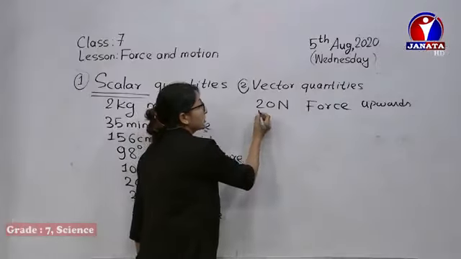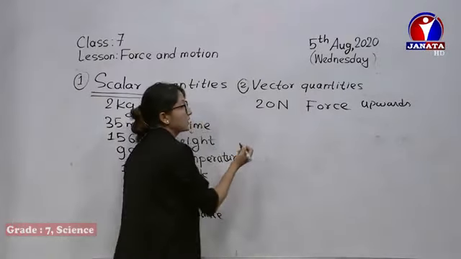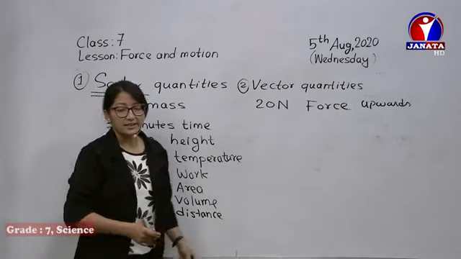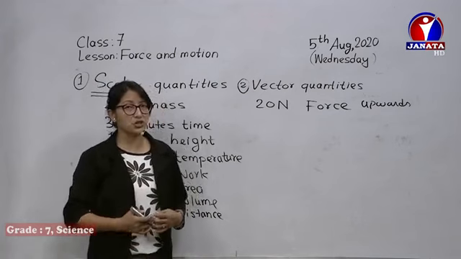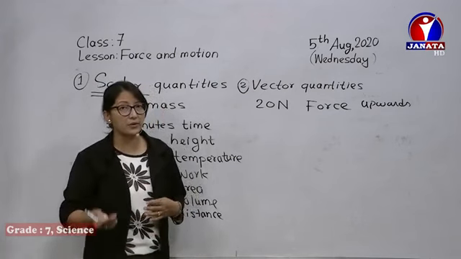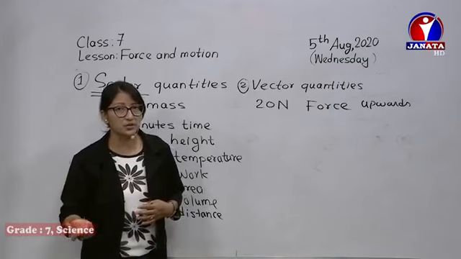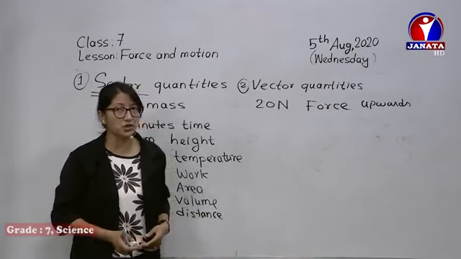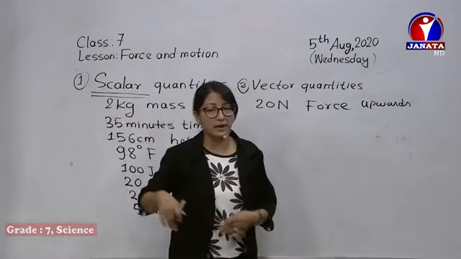Or for example, another example can be force, and next we have displacement, the shortest distance. We will study more about distance and displacement in the next topic also. Like, I'm in this position, I have been displaced 2 steps left from my original position.